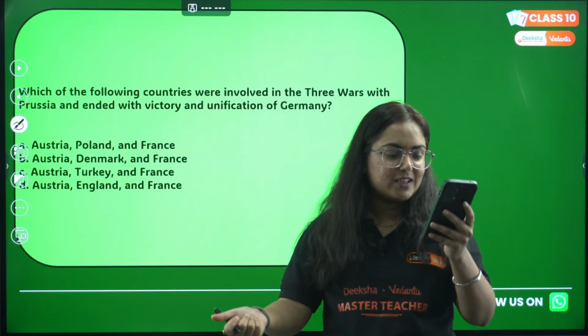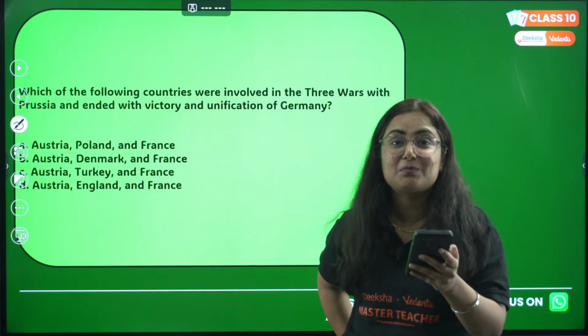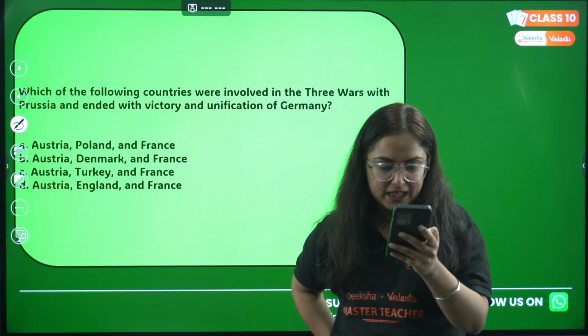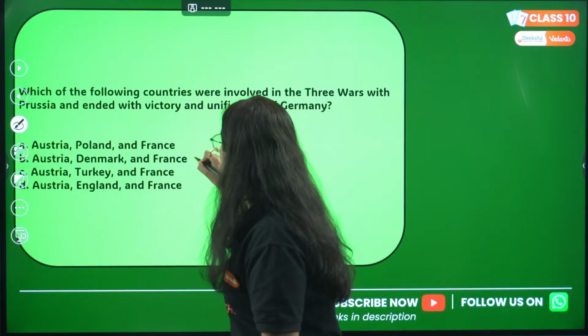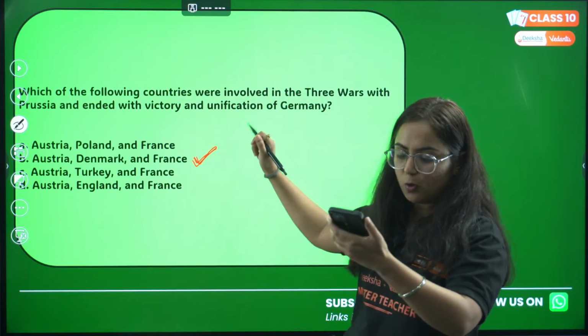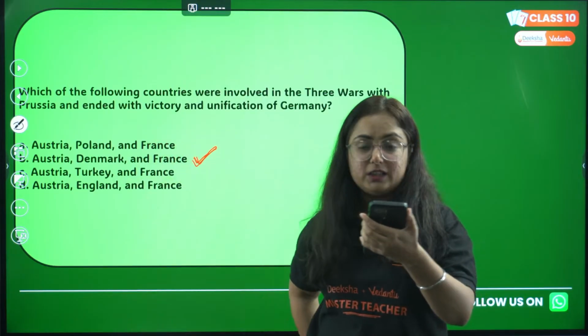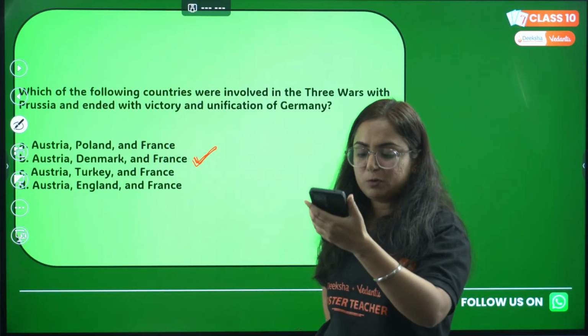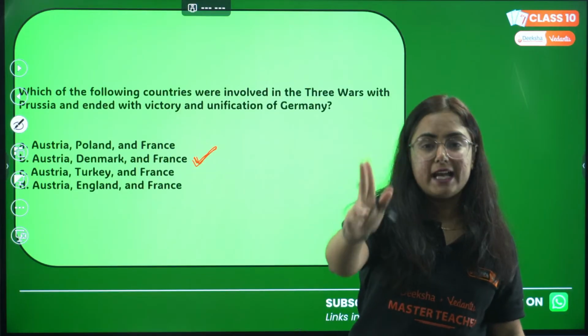Mazzini is the worst enemy of your social order. Okay, Rohit, I get it. This was the sentence by Duke Metternich. B, according to Dipti, let's check. So Austria, Denmark and France is the correct option. Rohit is guessing it as C. No, Rohit, it's B that is correct. It was Austria, Denmark and France.